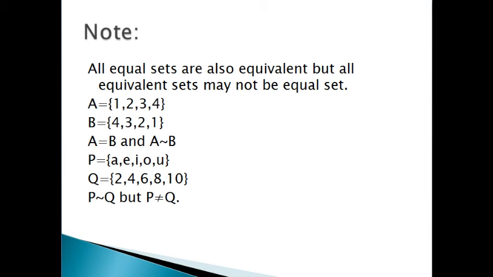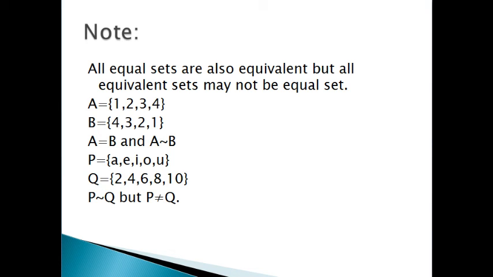Now example number 2, set P elements A, E, I, O, U. Set Q elements 2, 4, 6, 8, 10. Set P has 5 elements, set Q also has 5 elements. So set P is equivalent to set Q. But set P is not equal to set Q. Why?